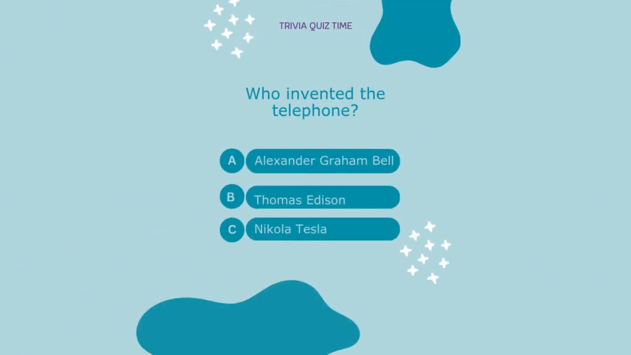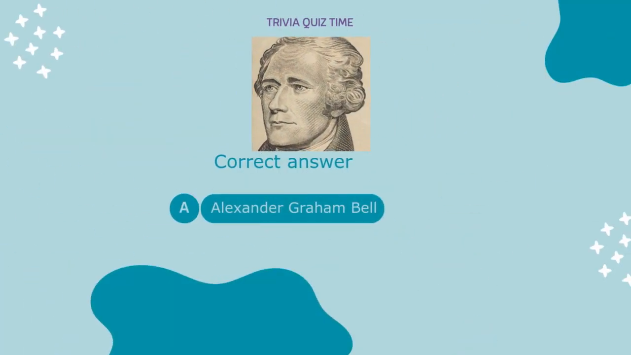Who invented the telephone? A. Alexander Graham Bell. B. Thomas Edison. C. Nikola Tesla. Correct answer: A.